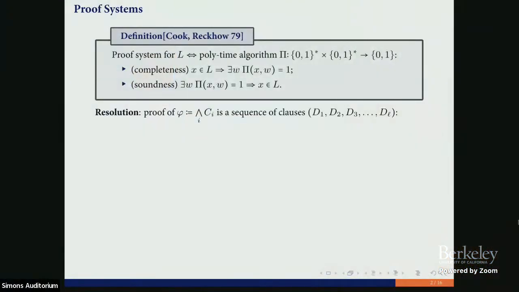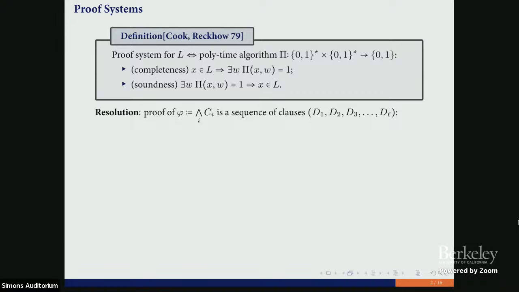You have proof systems, and in general, it's some algorithm that checks if some X lives inside a language, and we have a witness for it. Our polynomial algorithm just checks these witnesses or proofs. And usually we study some specific proof systems. The most famous proof system is resolution. So our language is the language of unsatisfiable CNF formulas.